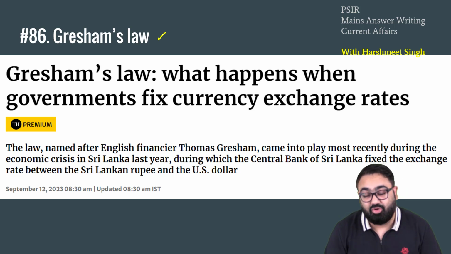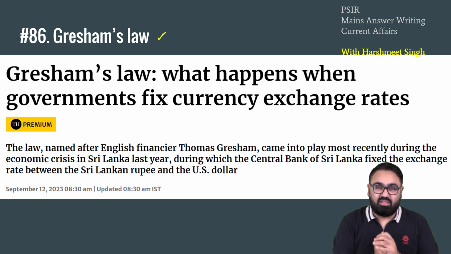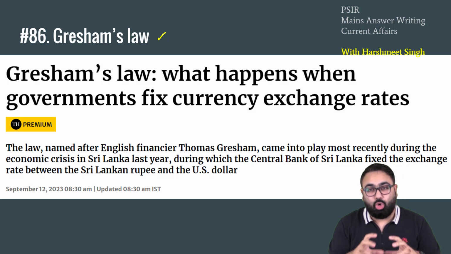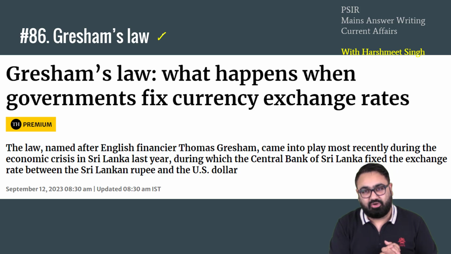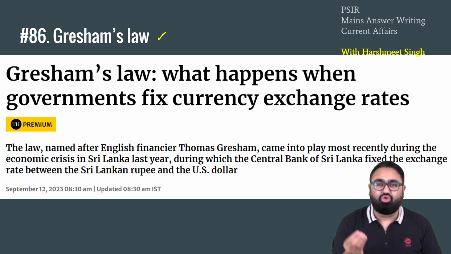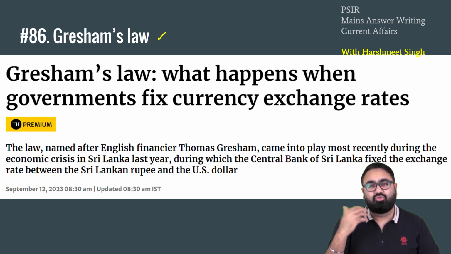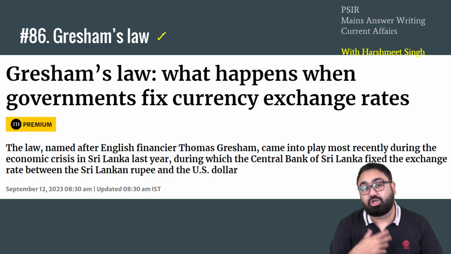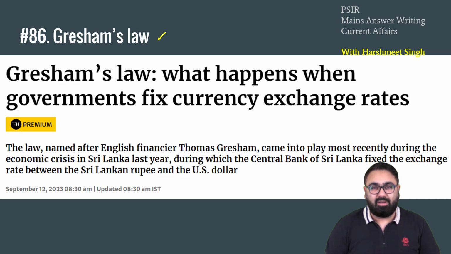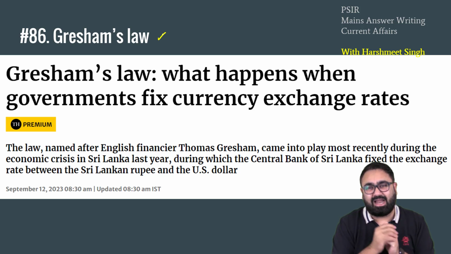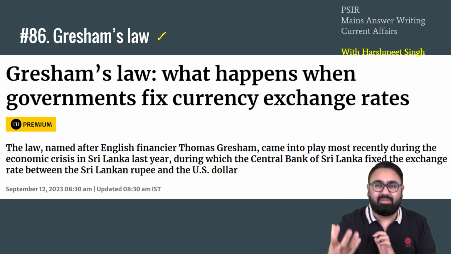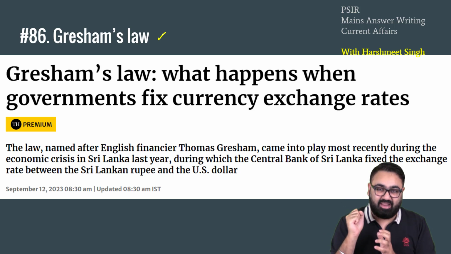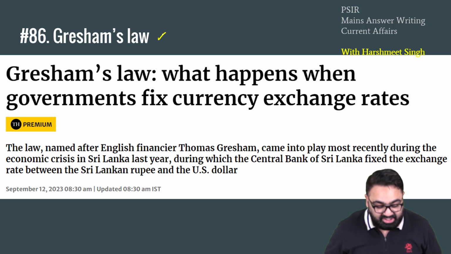So let's assume, if you remember when you read about the Delhi Sultanate, there was a time period when token currency was introduced, that copper coins were introduced. Now, before that, the coins that we had would contain the amount of gold in them which was equal to their value. Now, when the rulers thought it would be a good idea to introduce a token currency, to introduce copper, what happened? People started hoarding the good currency. People started hoarding the gold and silver, and they started to use that bad currency. So bad currency basically circulates in the market and good currency drives out. This is something which is described by Gresham's law.